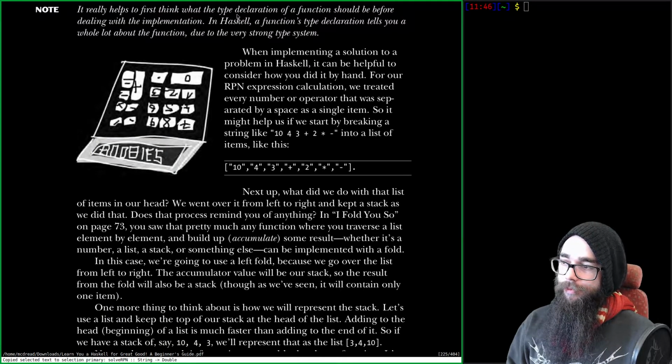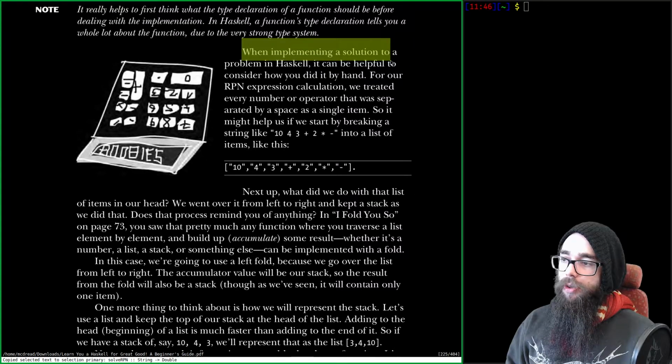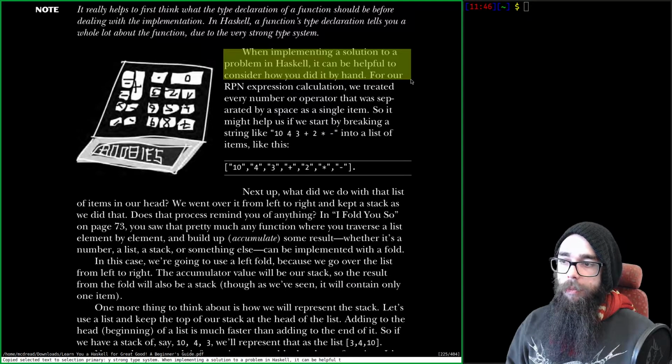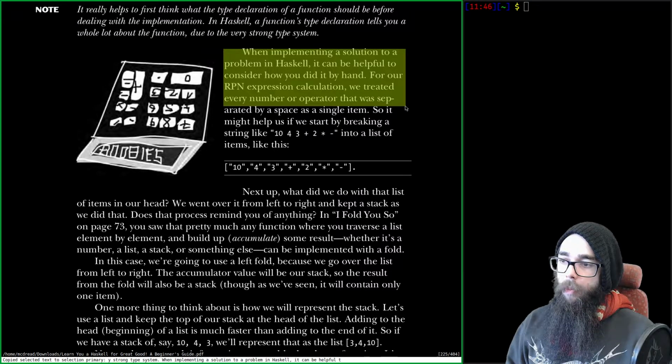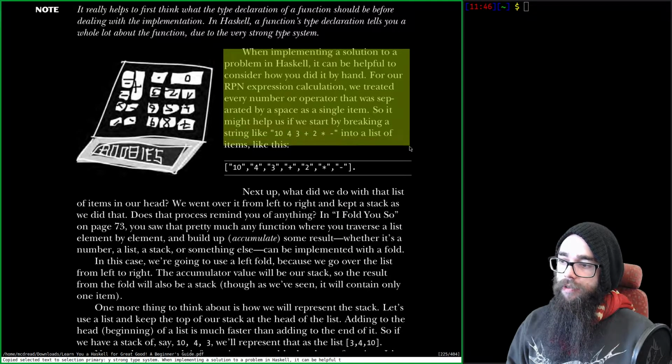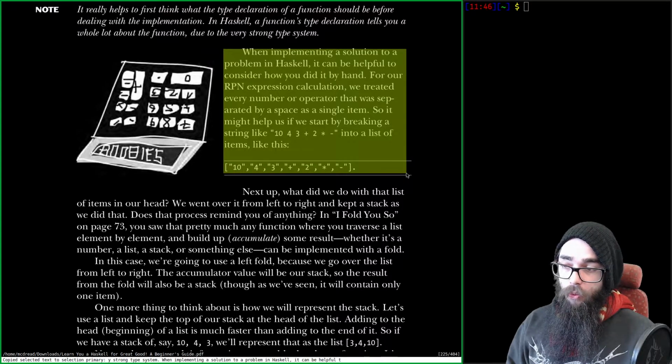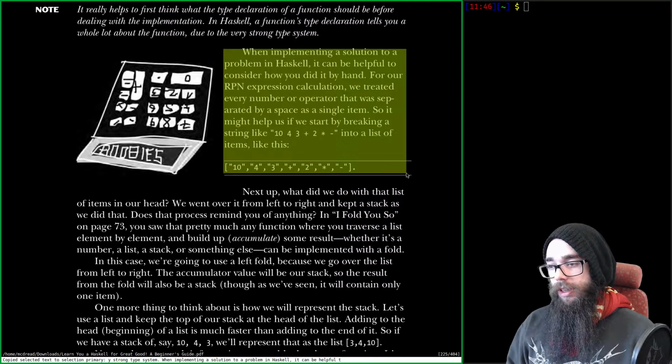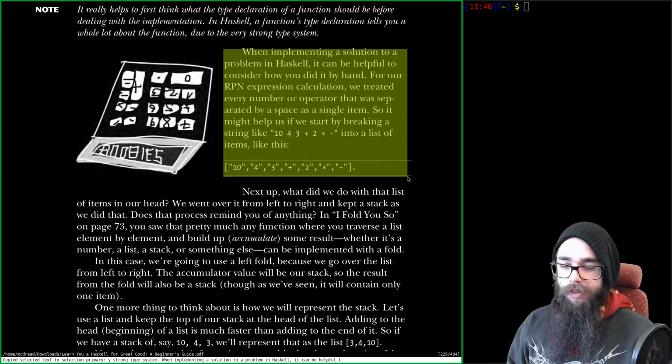Right. When implementing a solution to a problem in Haskell, it can be helpful to consider how you did it by hand. For our RPN expression calculation, we treated every number or operator that was separated by a space as a single item. So it might help us if we start by breaking strings like this into a list of items like this by using the words function. Yeah, there's a words function to split it up like this.